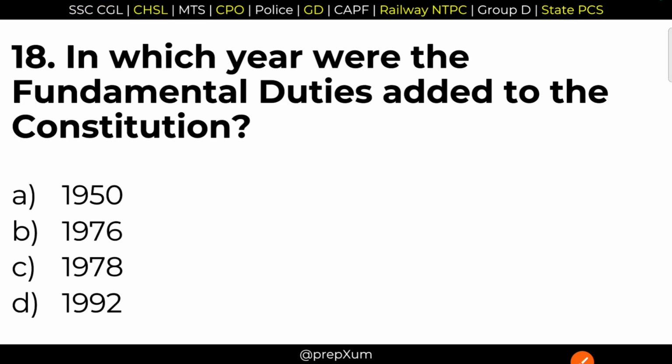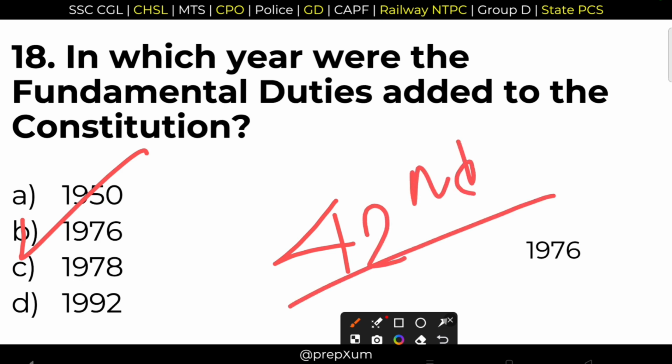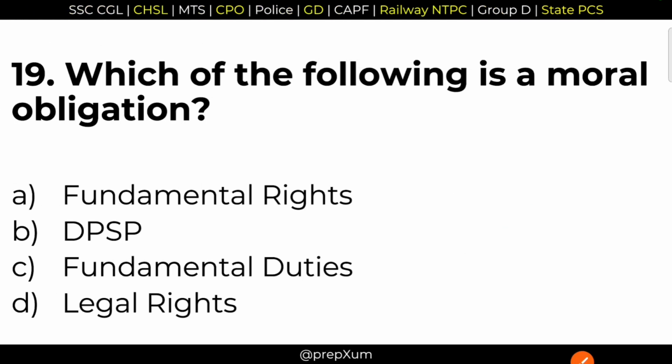18. In which year were the fundamental duties added to the Constitution? You have to remember that in the 42nd Constitutional Amendment Act, these fundamental duties were included in our Constitution, and the year was option B, 1976. The 42nd Constitutional Amendment Act came into force in the year 1976, and it was recommended by the Swaran Singh Committee.